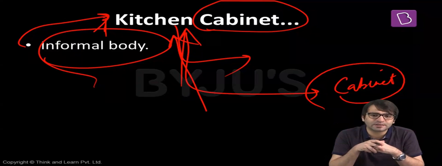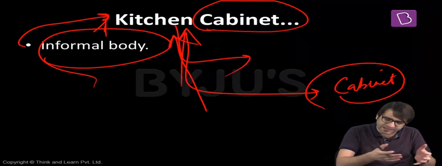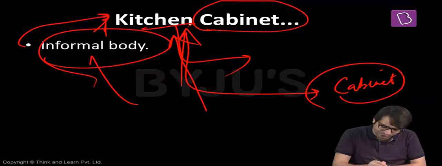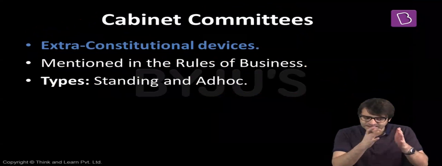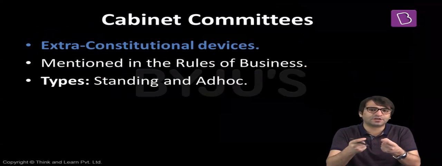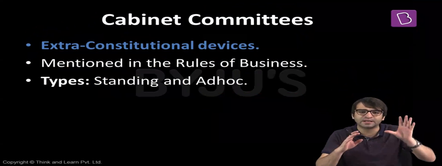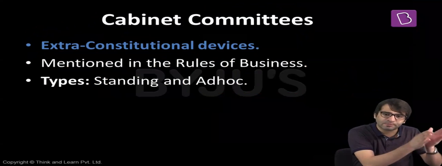For Atal Bihari Vajpayee, the kitchen cabinet included Lal Krishna Advani, Murli Manohar Joshi, Pramod Mahajan, for example. That means a select group of cabinet ministers with whom the prime minister discusses, and they cook the policies and the programs of the government. Kitchen cabinet, informal body, not mentioned anywhere in the constitution. And it is this Prime Minister and the Cabinet which is supreme in the parliamentary democracy that India follows. And we have borrowed these provisions from the United Kingdom. That means our parliamentary democracy is modeled along the lines of the British parliamentary democracy.